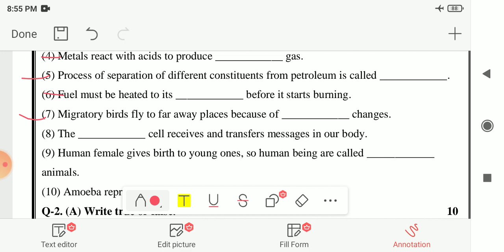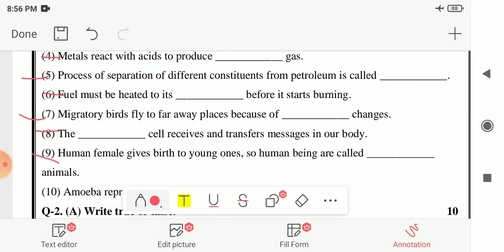Next, seventh number, migratory birds fly to far away places because of blank changes. So they are flying to far away places because of climatic changes. So here your answer is climatic. Next, eighth number, the blank cell receives and transfers messages in our body. So here your answer is nerve. The nerve cell receives and transfers the message to different parts of our body.